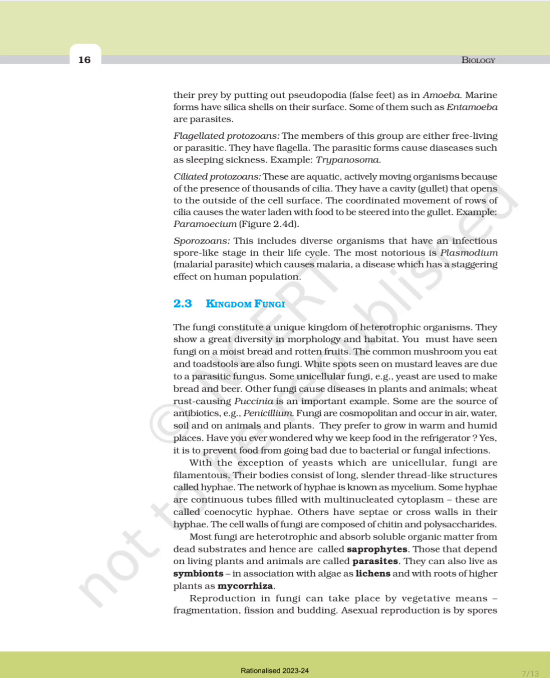Flagellated protozoans. The members of this group are either free-living or parasitic. They have flagella. The parasitic forms cause diseases such as sleeping sickness, example Trypanosoma. Ciliated protozoans. They are aquatic, actively moving organisms. Because of the presence of thousands of cilia, they have a cavity, the gullet, that opens to the outside of the cell surface. The coordinated movement of rows of cilia causes the water laden with food to be steered into the gullet. Example Paramecium. Sporozoans. This includes diverse organisms that have an infectious spore-like stage in their life cycle.